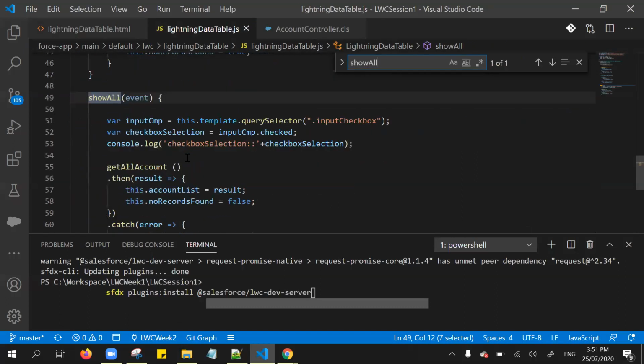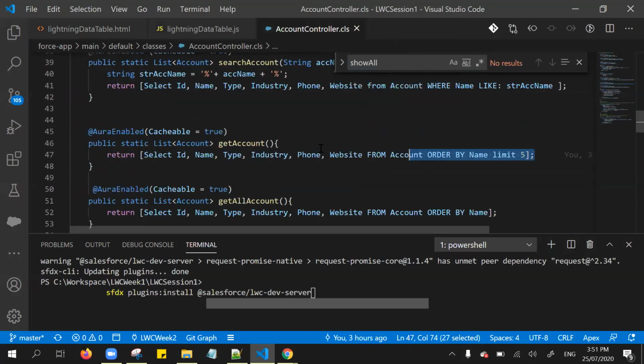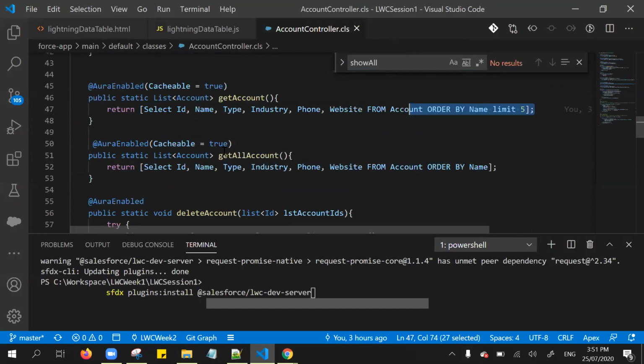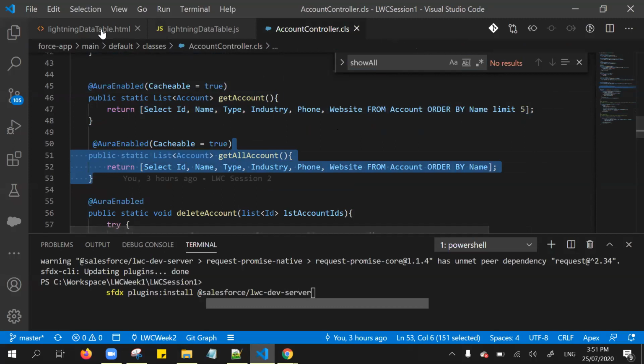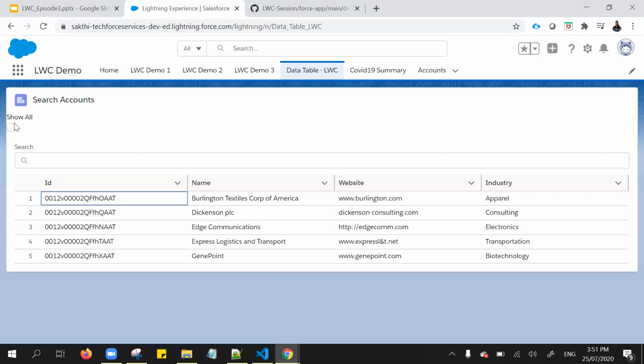From the show all, again I called this get all account, the imperative call from the Apex class. From the get all account, if you noticed here, I displayed all the accounts. For the initial call, we displayed only 5 accounts, and whenever clicking the checkbox, we showed all the accounts. That's the logic actually.